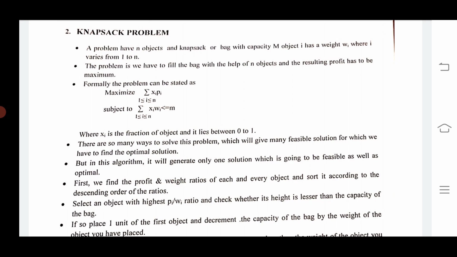With the help of n objects, we have to fill the knapsack, and the resulting profit has to be a maximum.